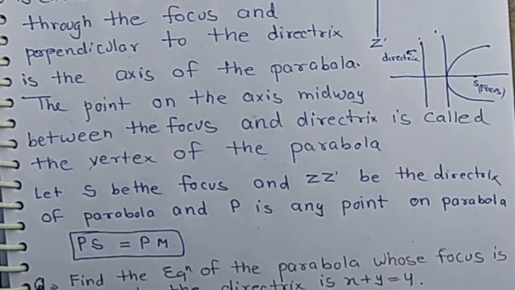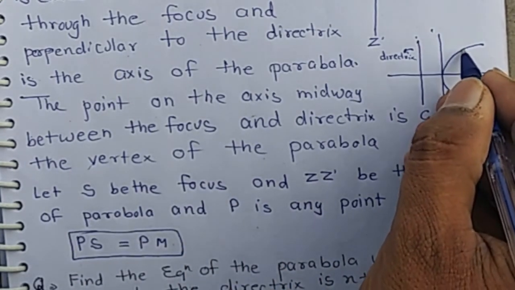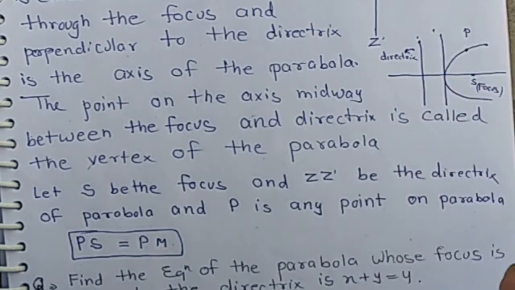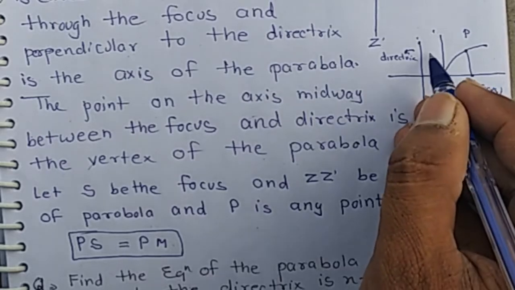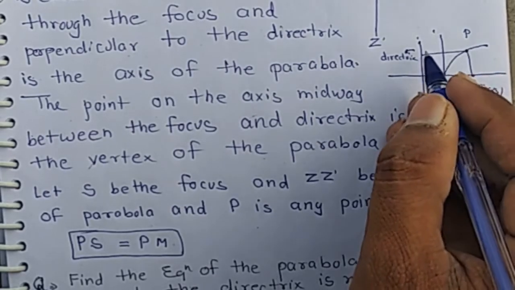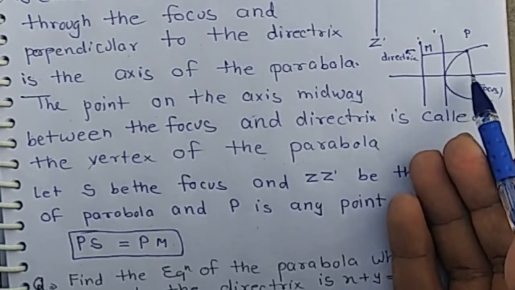Now, P is any point on the parabola. Then we have the distance of point P from the focus is equal to the distance of point P from the fixed line, meaning PS equals PM.